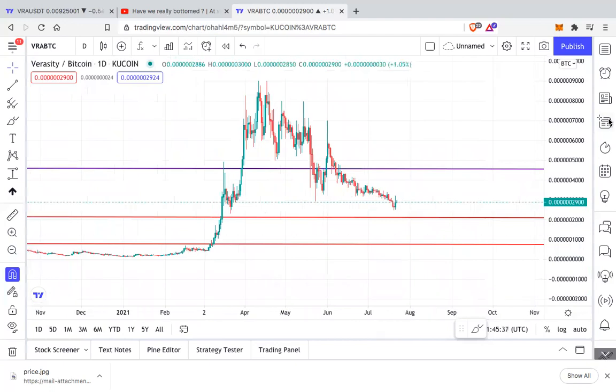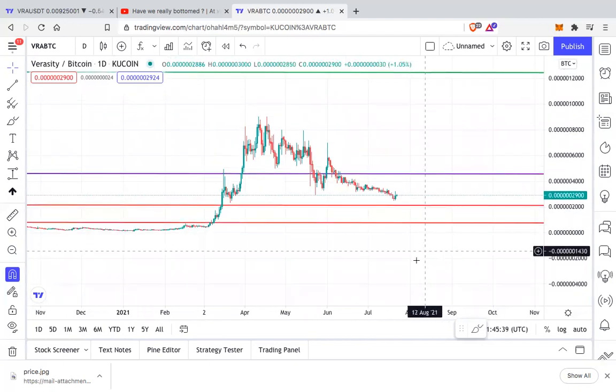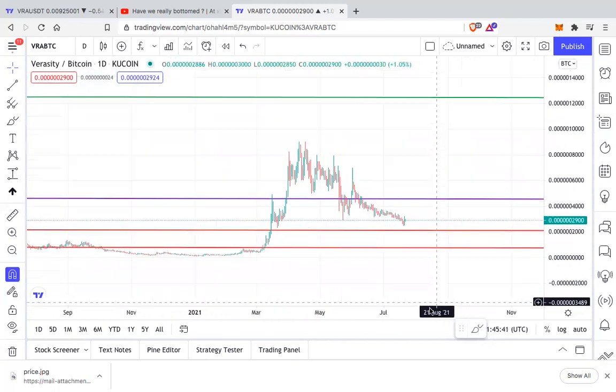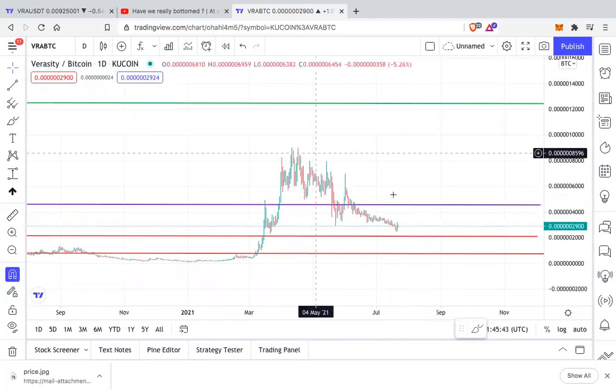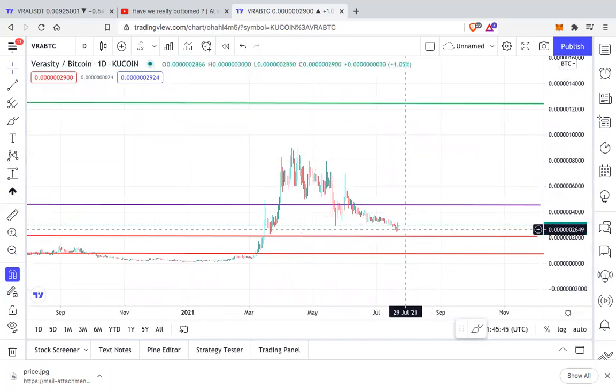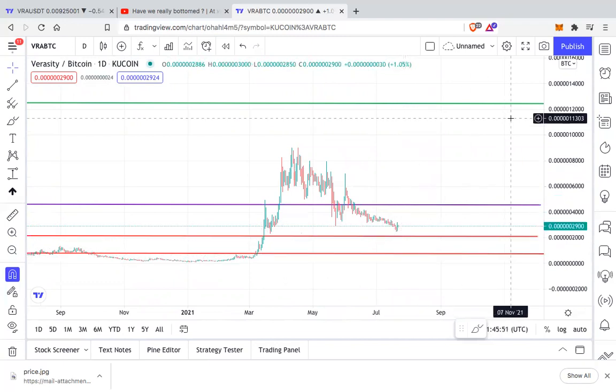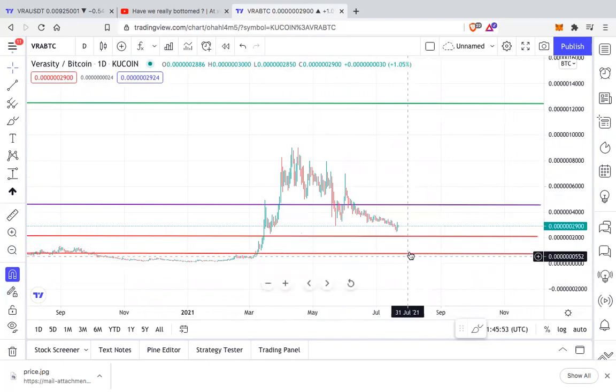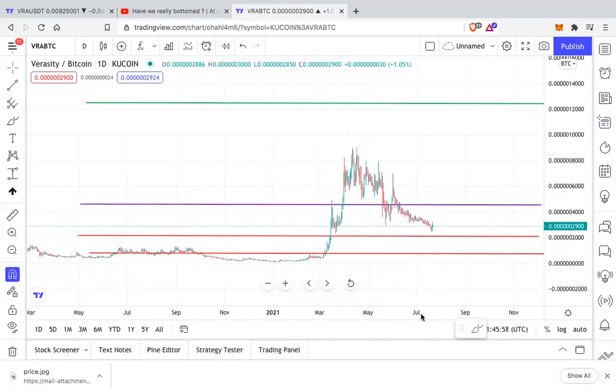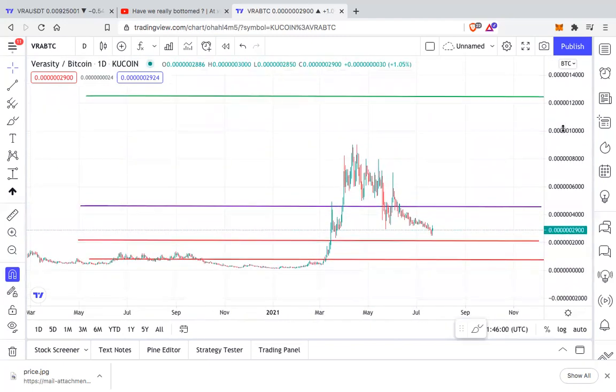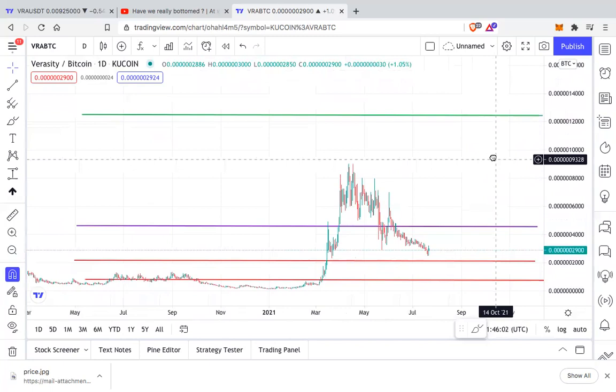But if you are looking to accumulate more VRA, I think this is a golden opportunity for you, because we are 72% down from its all-time high. Even if we go further down, then it would be the next 10-20%. That's it. Then we are bound to reverse, because this support is a strong support. You can't go further down. So this is a golden opportunity for anybody who's looking to buy VRA.